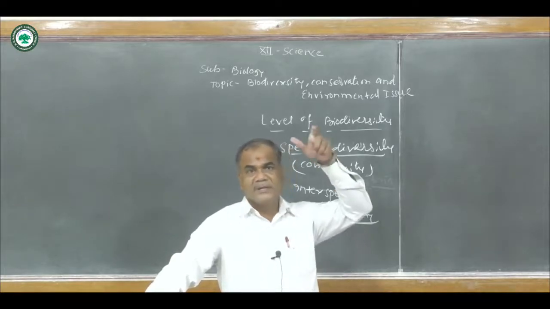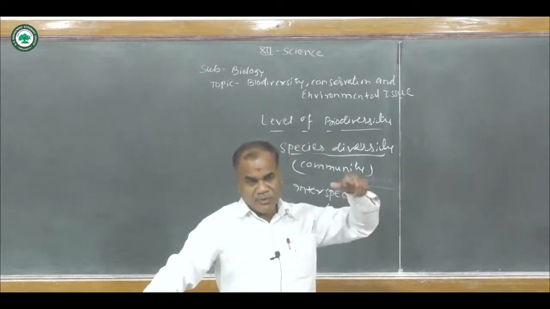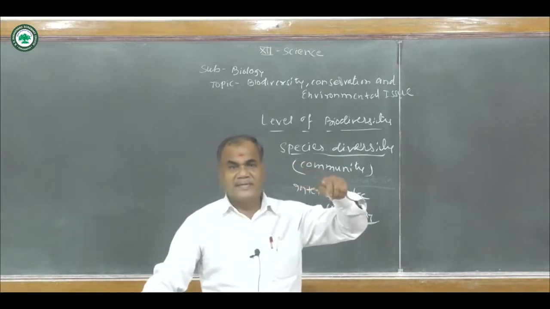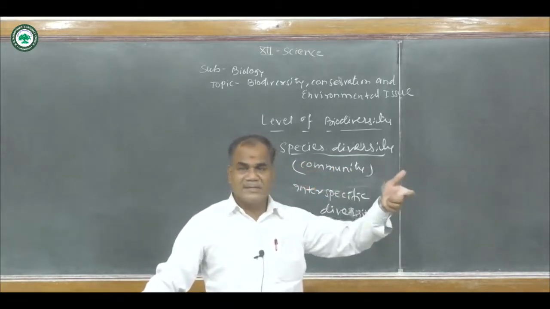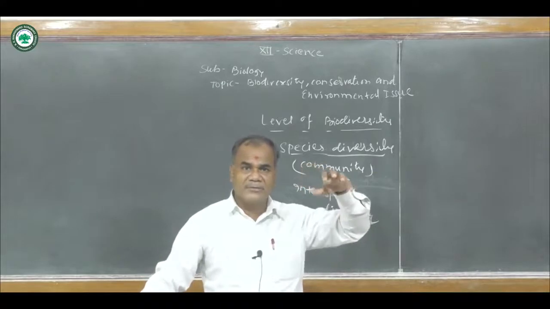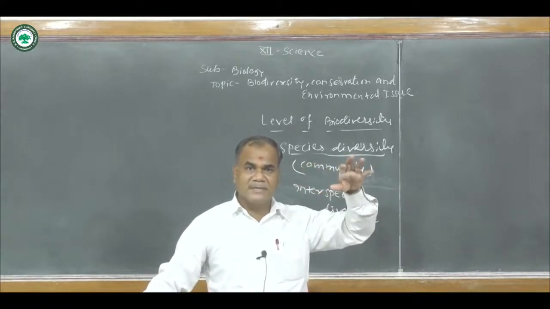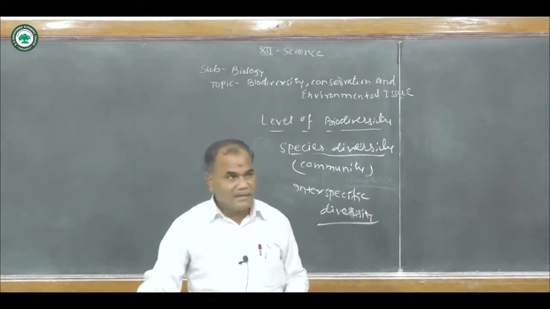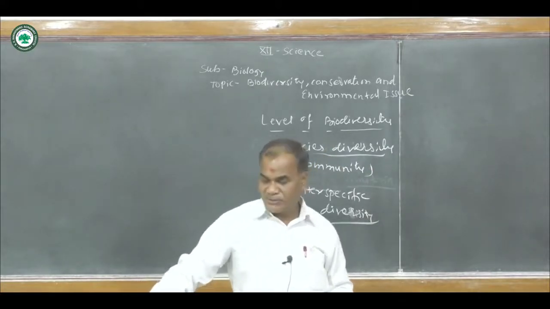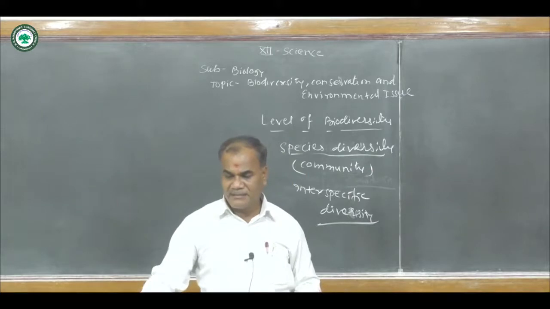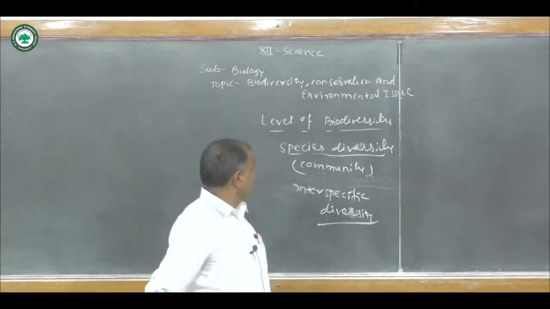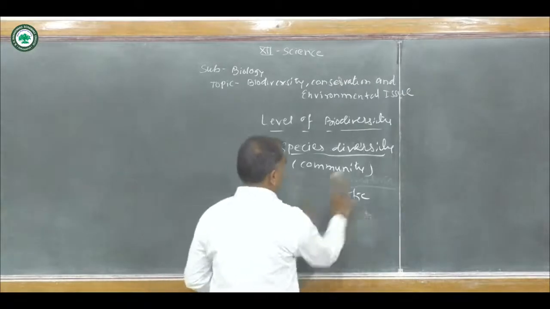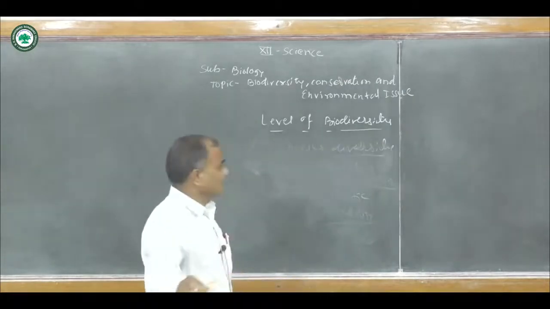If we see the whole world, India has the 15th number for the richness of its diversity, because in our country there are so many types of conditions, such as climatic conditions, and temperature varies in every region of our country. So the diversity is very rich in our country. The next type, after species diversity, is ecological diversity. This is the third point, ecological diversity.